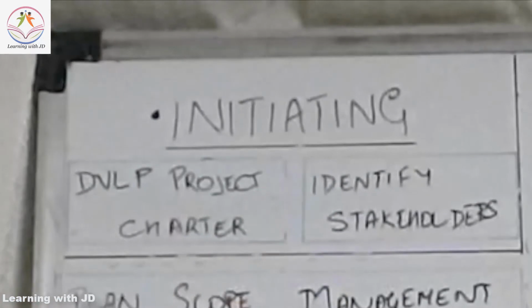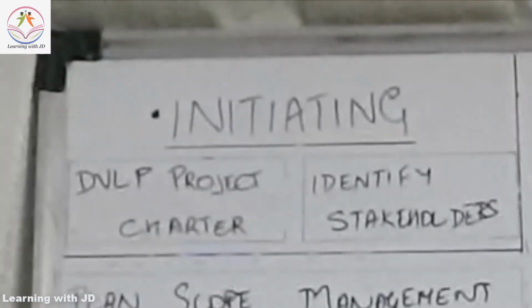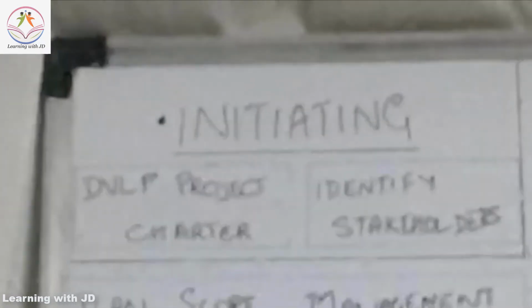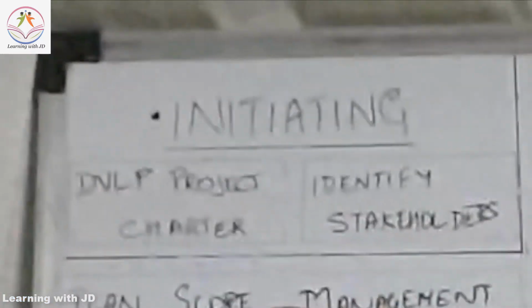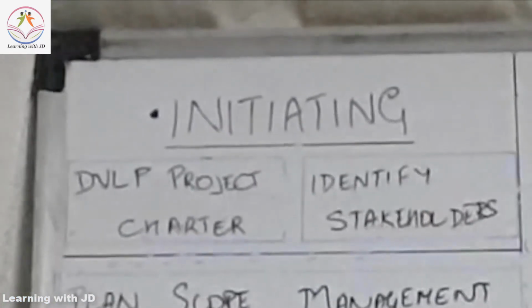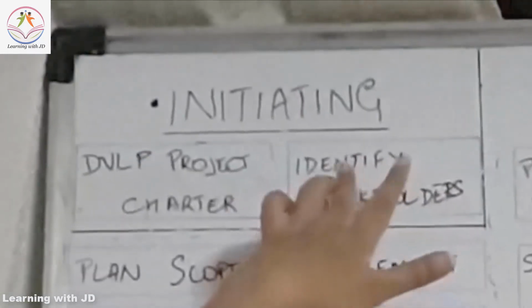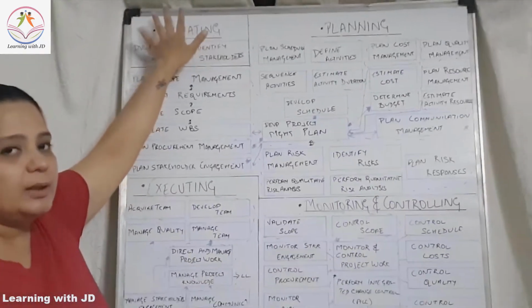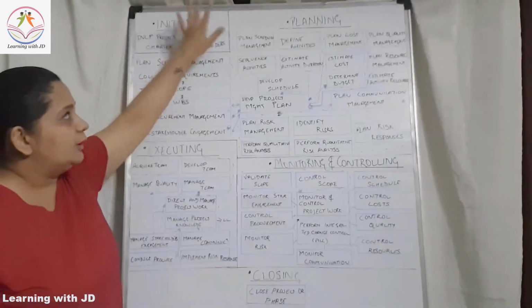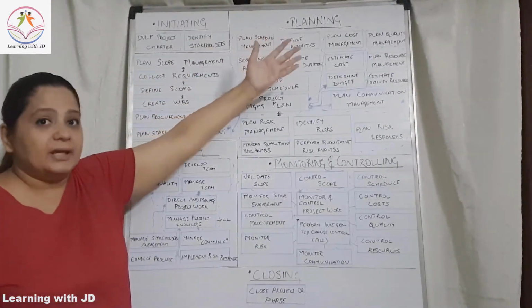Develop project charter is primarily the responsibility of the sponsor, but the project manager and the sponsor may also create it in conjunction, or the sponsor may also delegate the job to the project manager. Then after you create the project charter, you have to identify the stakeholders. Who are the key stakeholders that you work with, right? So you identify the stakeholders. After identifying the stakeholder, your initiating process group ends and your planning process group begins.